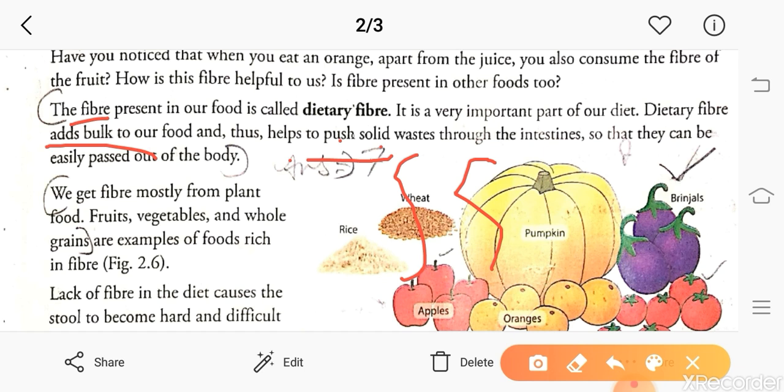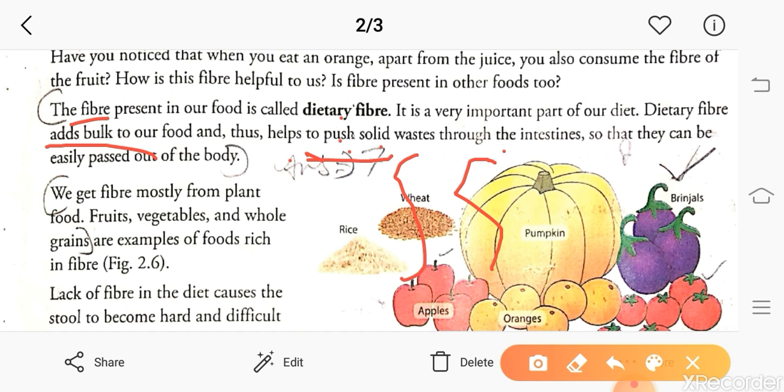To push it out, we need dietary fiber. Understood? Why do we need dietary fiber? To push out the unwanted material from our body.